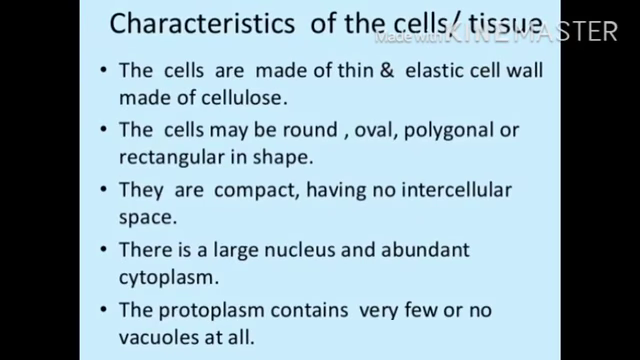Now the characteristics of the cells and tissues. The cells are made up of a thin and elastic cell wall made up of cellulose. The cells may be round, oval, polygonal or rectangular in shape. They are compact, having no intercellular space. There is a large nucleus and dense cytoplasm. The protoplasm contains very few or no vacuoles at all.